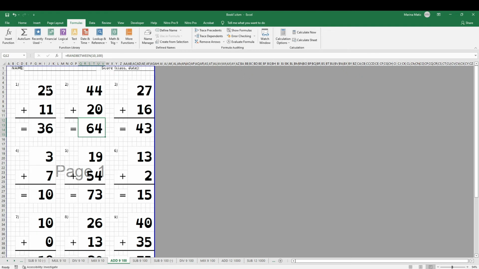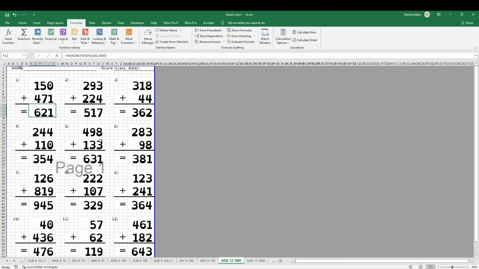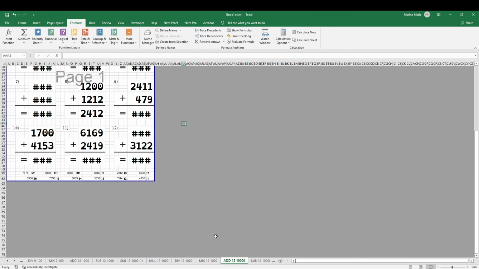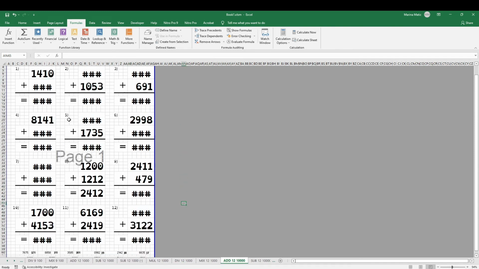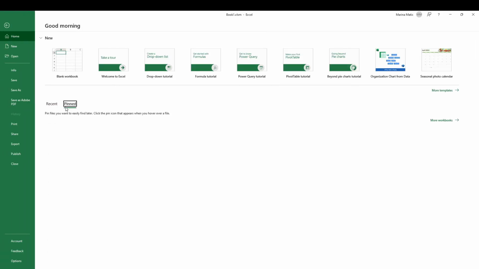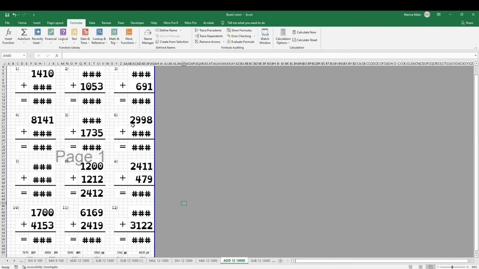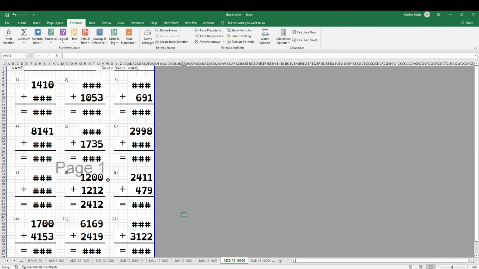As you can see, it's round between 10 and 100, and then I have 1000. Of course, I reduce the font, and then at the end I have addition to 10,000, and you see here I have hashtag, but I did not reduce the font, because if I go to print preview, you see the font is actually visible. So that is how you create this part on the top.